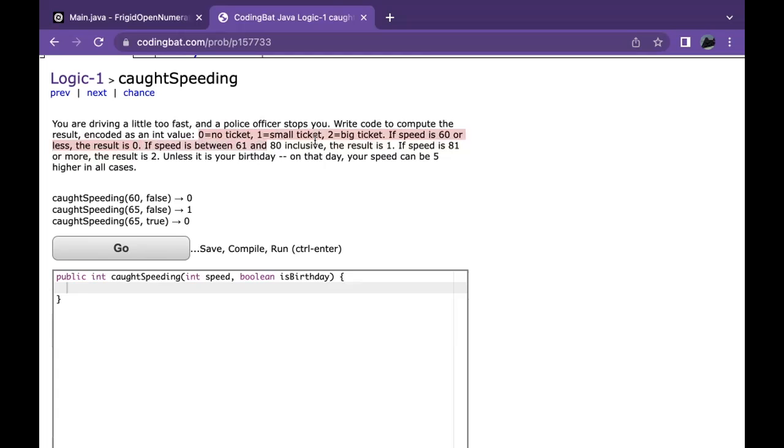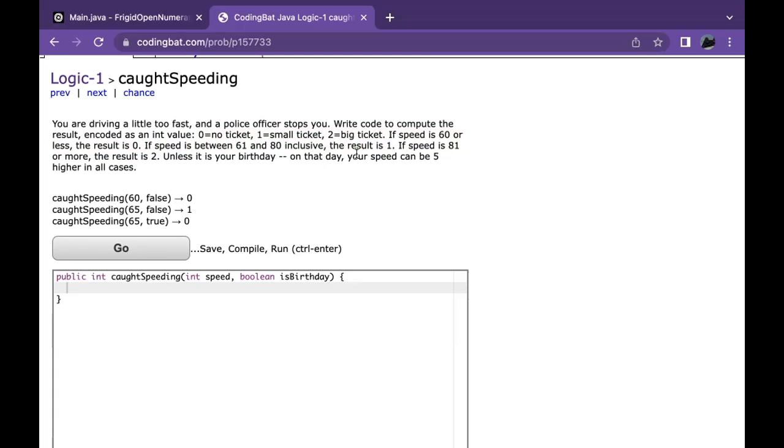What determines whether you got a ticket? The speed at which you drive. What determines the speed at which you drive? Whether it was your birthday or not, because your birthday can change the maximum speeds. So, for example, your speed can be 5 higher in all cases. So, 60 or under result is 0, 65 or under result is 0, and so forth.